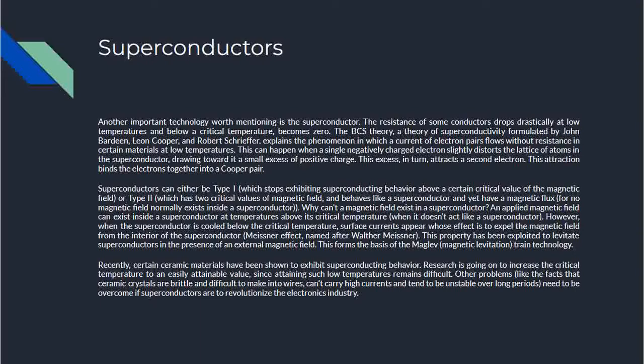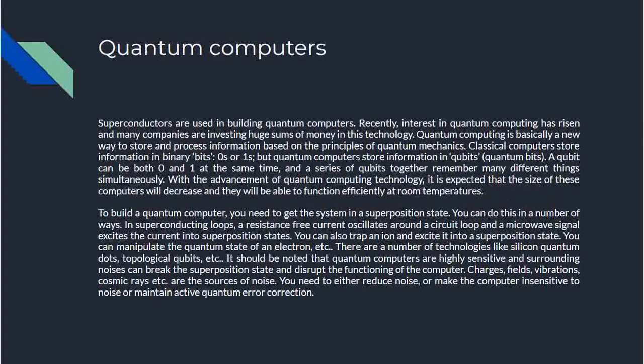Recently, certain ceramic materials have been shown to exhibit superconducting behavior. Research is going on to increase the critical temperature to an easily attainable value, because the critical temperature is very low, so we cannot go down to such low temperatures. But if it's an attainable value, then we can easily create superconductors, right? Since attaining such low temperatures remains difficult. Other problems, like the fact that ceramic crystals are brittle and difficult to make into wires, cannot carry high currents, and tend to be unstable over long periods, need to be overcome if superconductors are to revolutionize the electronics industry.